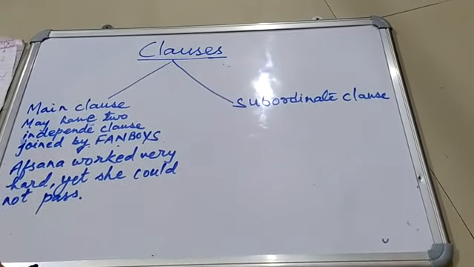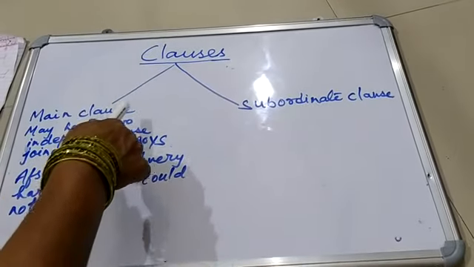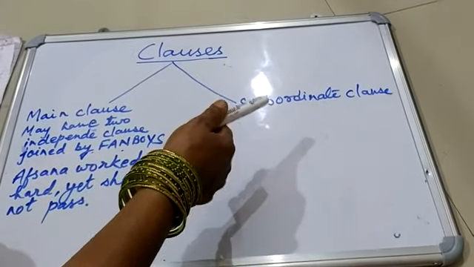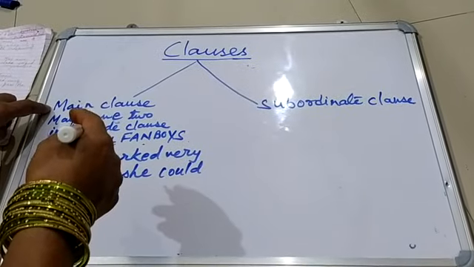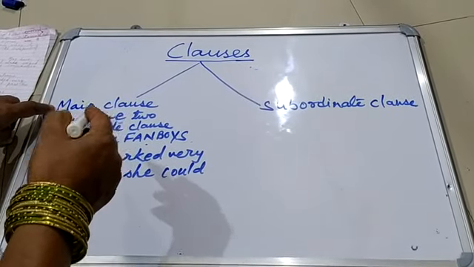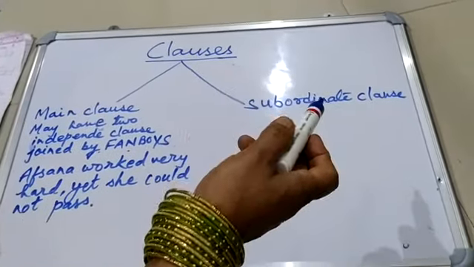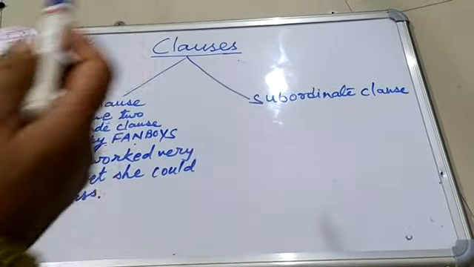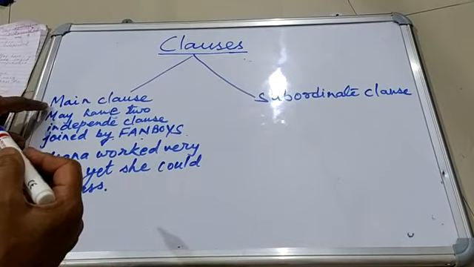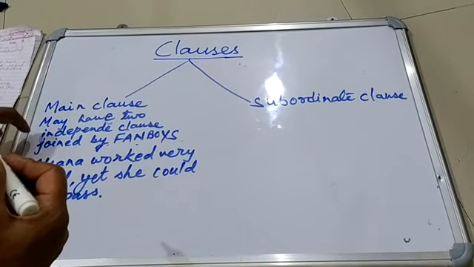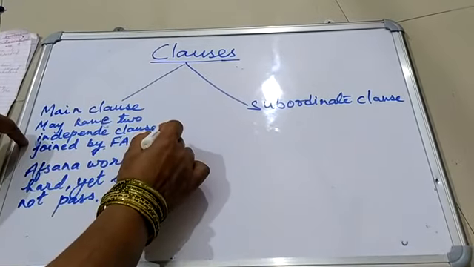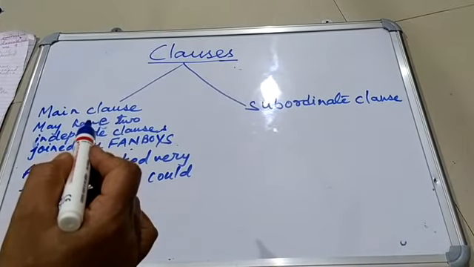There are 2 types of clauses: main clause and subordinate clause. Main clause is also known by another name, independent clause, and subordinate clause is known as dependent clause. Now a main clause may have 2 independent clauses joined by fanboys.